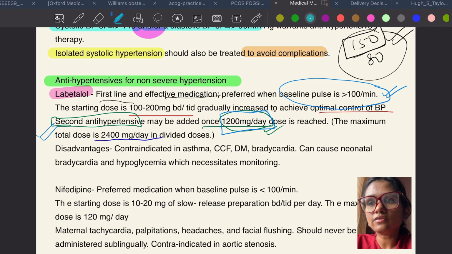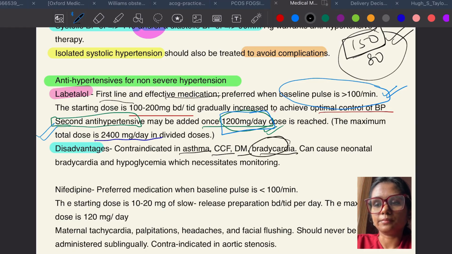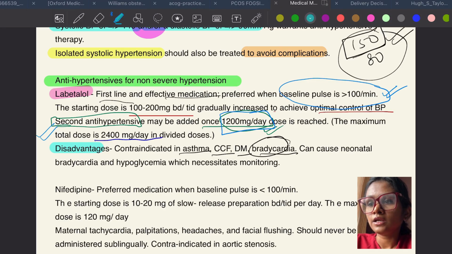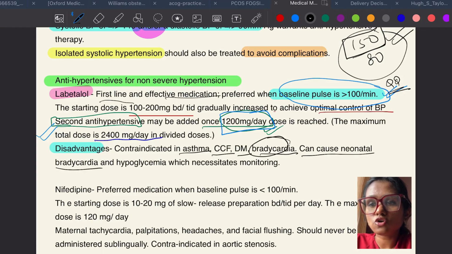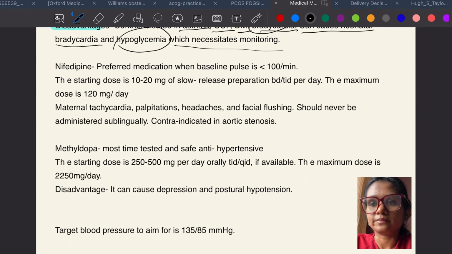So what are the disadvantages of labetalol? First of all, it is contraindicated in asthma, congestive cardiac failure, diabetes, and bradycardia. That's why we told that baseline pulse should be more than 100 to start labetalol. This is a very important point. And coming to disadvantages, it can of course cause neonatal bradycardia and hypoglycemia, which necessitates monitoring.